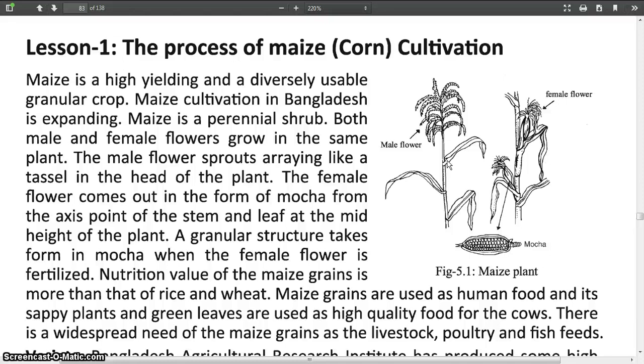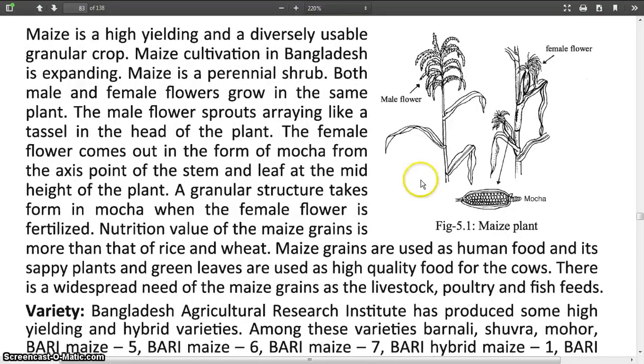Nutrition value of the maize grains is more than that of rice and wheat. Maize grains are used as human food, and its sappy plants and green leaves are used as high quality food for the cows. There is a widespread need of maize grains as livestock, poultry and fish feed.